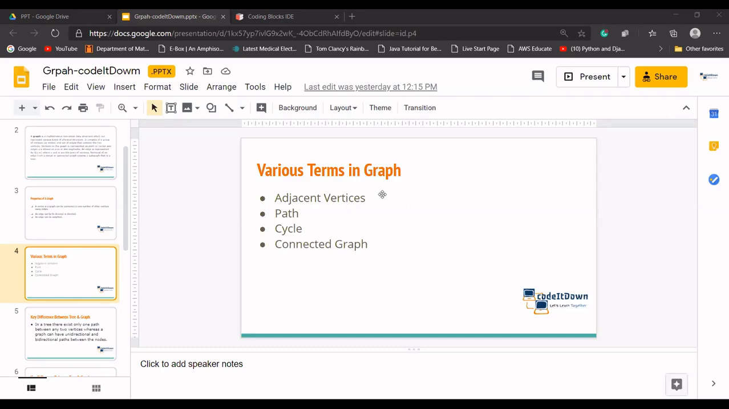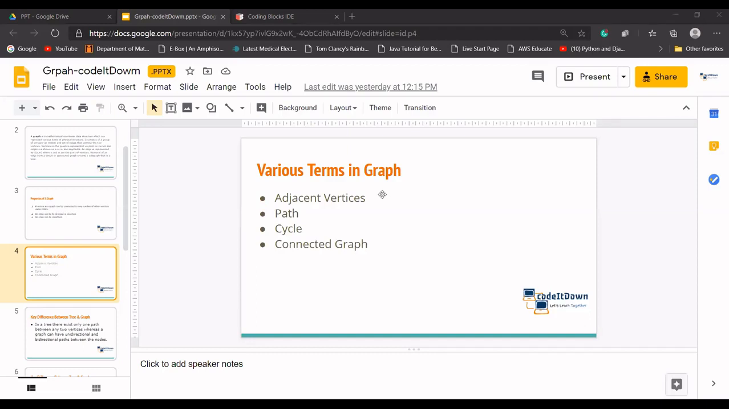And what about the cycle? A cycle means your starting and ending node is the same. Let's say you are having a graph in which A, B, and C vertices are there, and from A you can move to B, from B you can move to C, from C you can move to A again. It means there is a cycle. Okay. And your starting and ending position is the same. Okay.